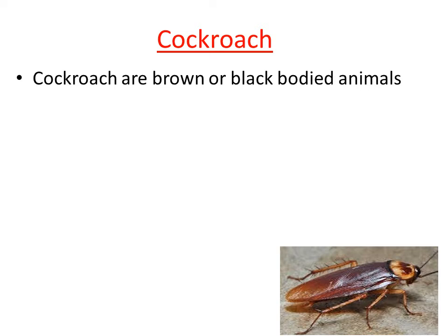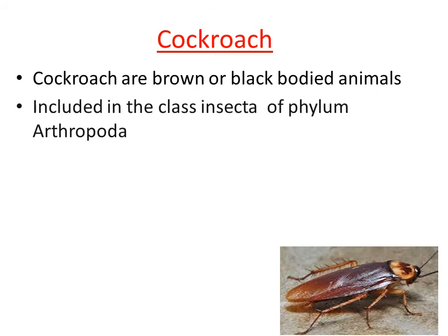Cockroaches are black or brown bodied animals. They belong to the class Insecta of phylum Arthropoda. We have already discussed the characteristic features of organisms under the phylum Arthropoda, right? The animals with jointed legs are placed under the Arthropoda. The cockroach also has jointed legs, so it belongs to the phylum Arthropoda, and the class of this organism is Insecta because it is an insect, right?